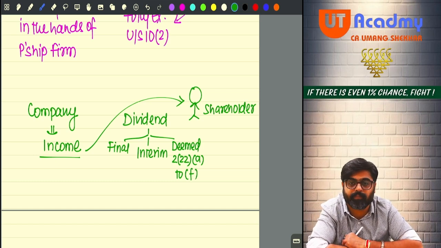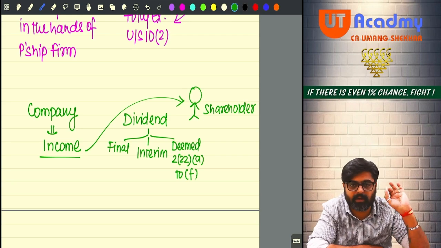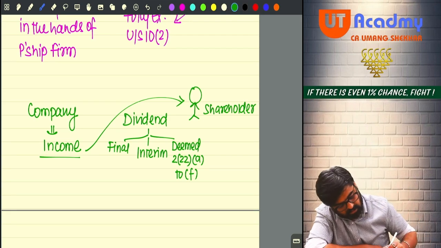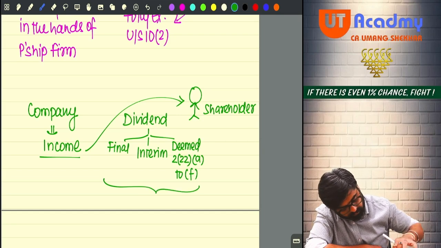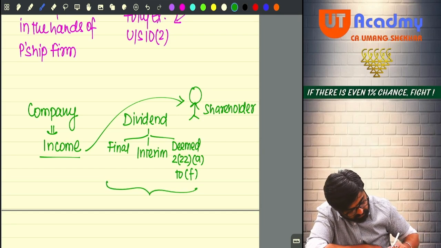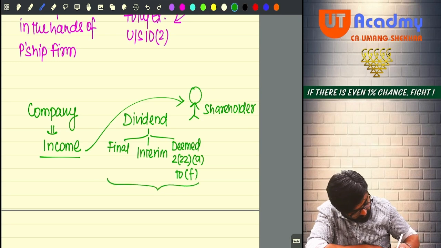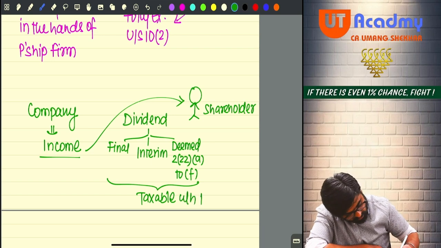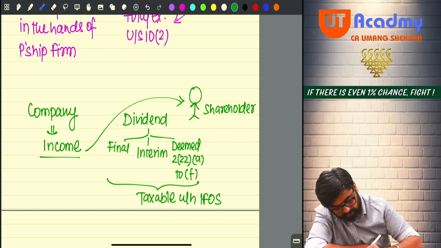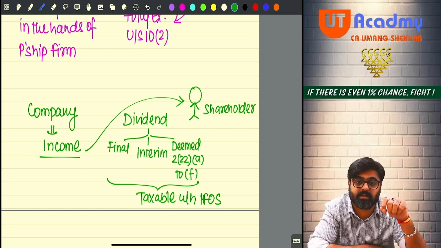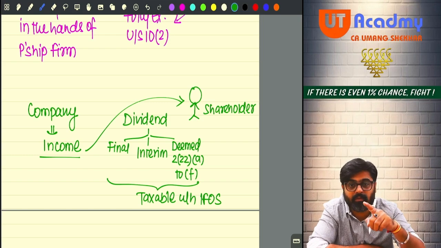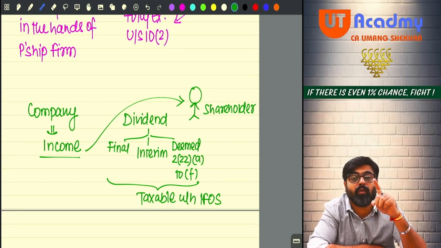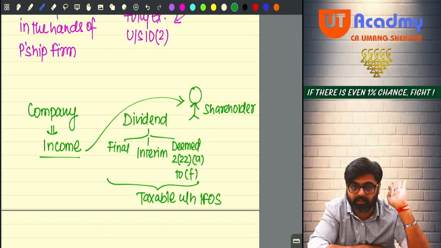Yes or no? Now, whenever you are going to get the dividend, you are a shareholder. For the shareholder, these dividends are taxable under the head IFOS only. There is a specific charge. The charge says that this dividend will be taxable only and only under the head IFOS. This dividend cannot be taxed under any other head.